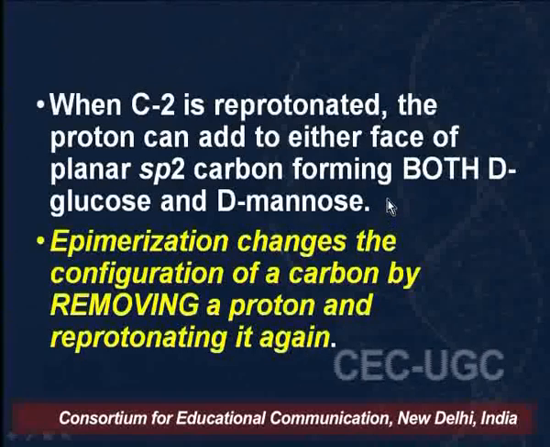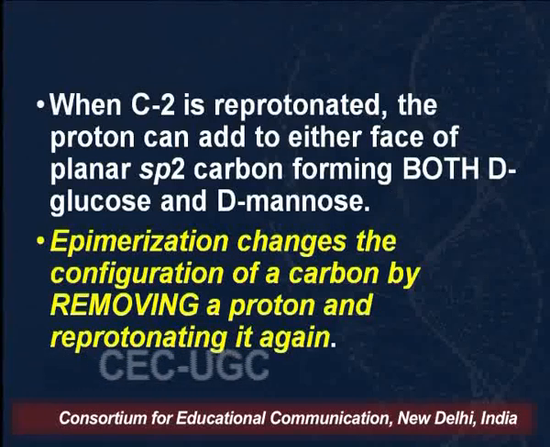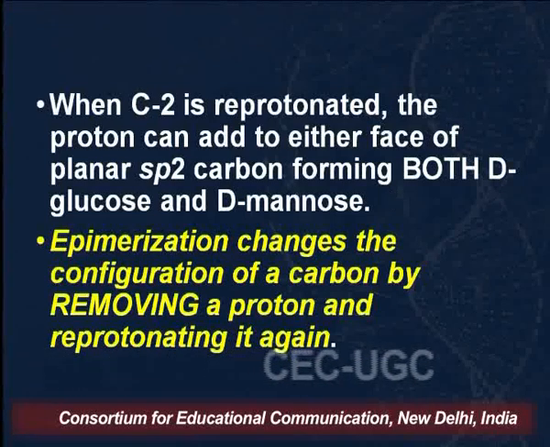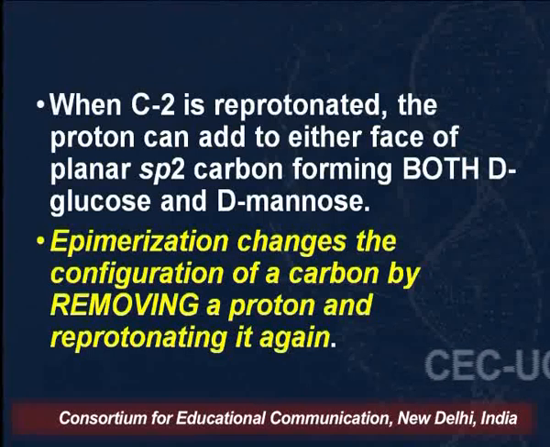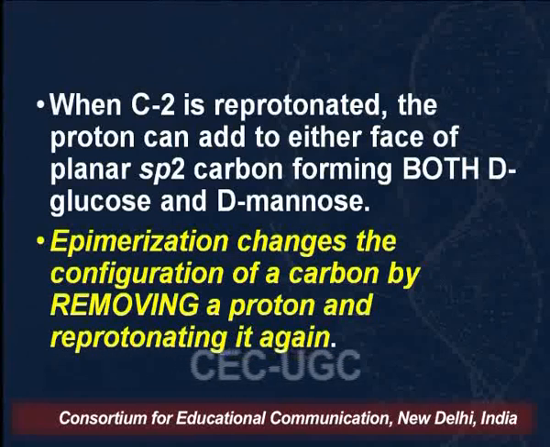Now what happens in the next step? The C2 carbon is reprotonated. When it is reprotonated, this carbon is sp2 hybridized. Since it is sp2 hybridized, the structure will be planar.